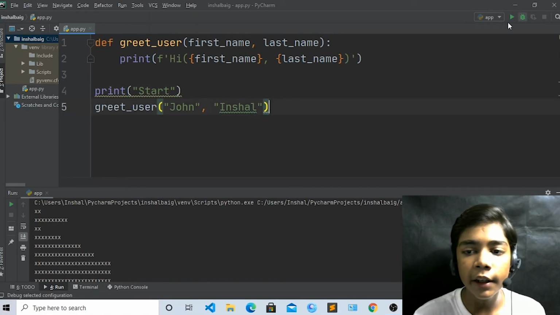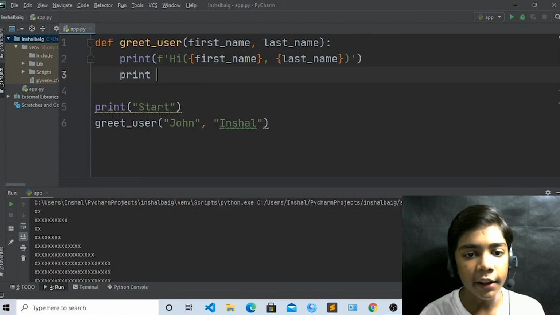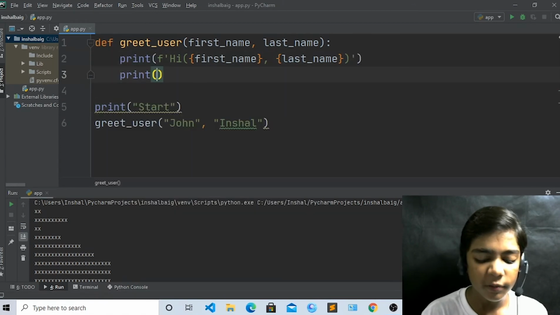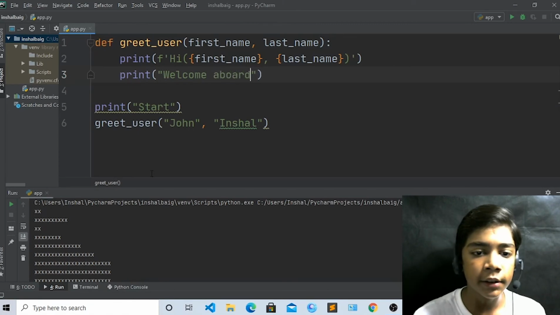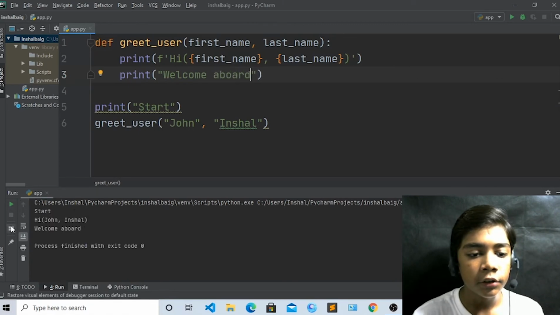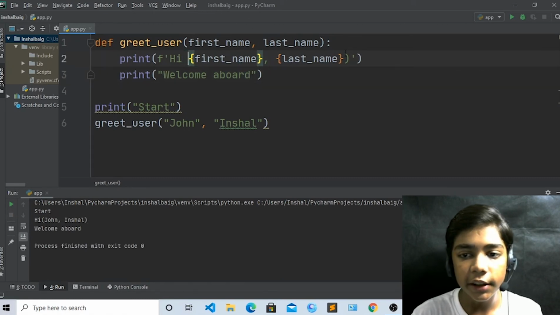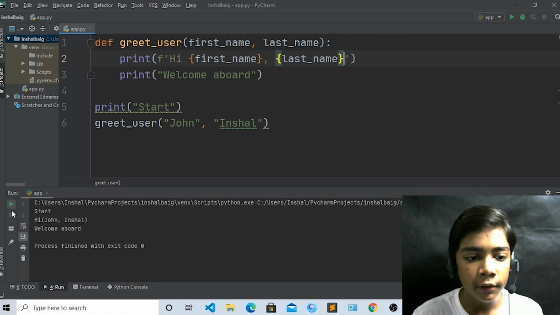Now just come over here and write print again, and now write "welcome aboard". Okay, like this. So now just run it. So you can see "hi John and Inshal" is coming. Okay, just erase this and erase this. Now run. So you can see how easy it is to do.